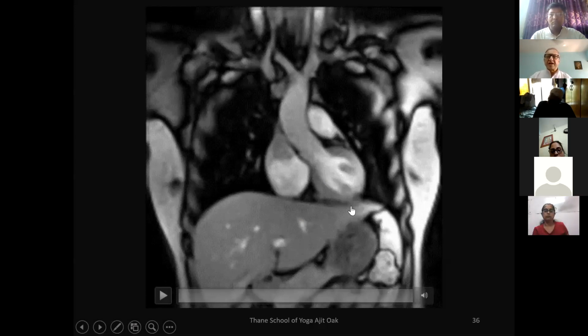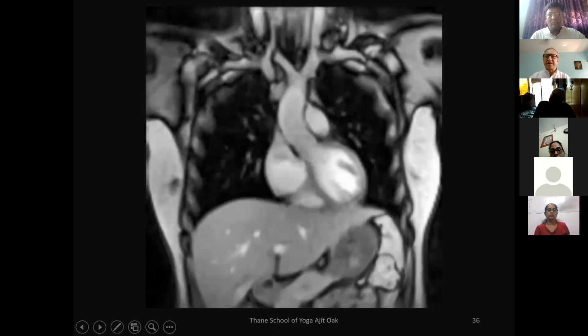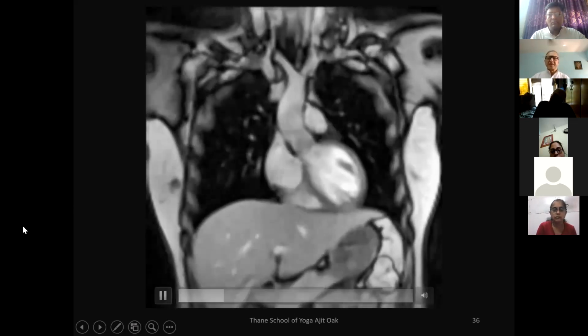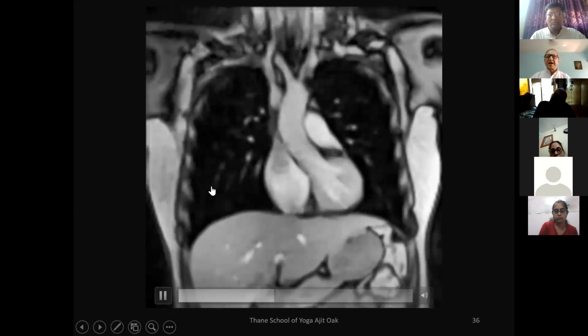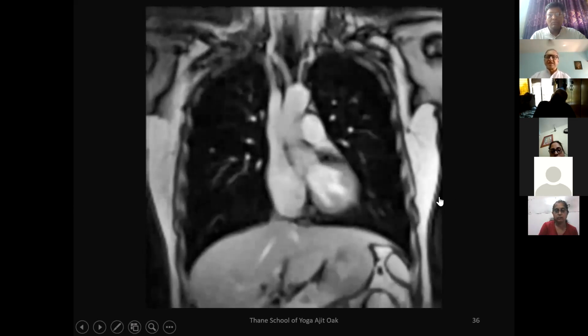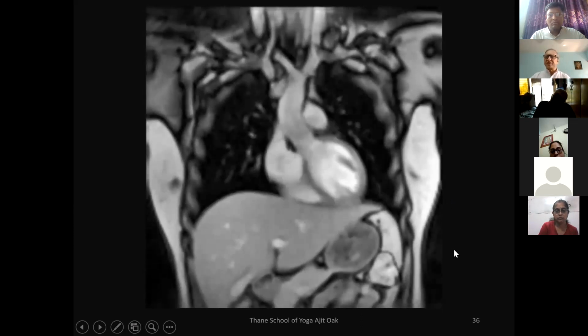So these are all interdependent things, like expansion and contraction, relaxation of the muscles. At the same time, the working of the heart. So this rhythm of the respiration is intricately linked with the rhythm of the heart, which is shown in this video. So just see, no need to explain that. As you can see, the heart is beating, the diaphragm is moving up and down, the ribcage is expanding and relaxing, and there is a rhythm which connects the rhythm of the heart and the rhythm of the respiration. You can see in this picture, in this video.